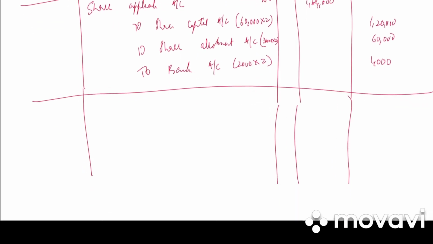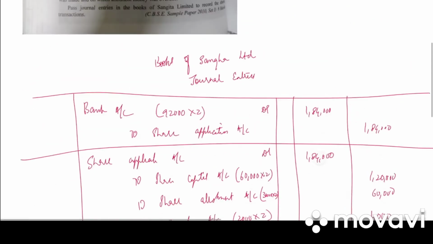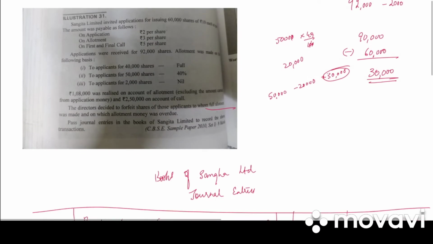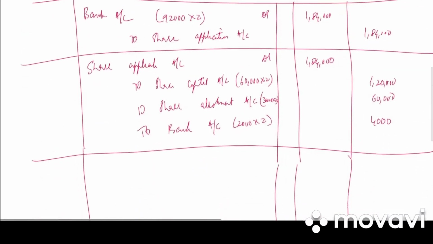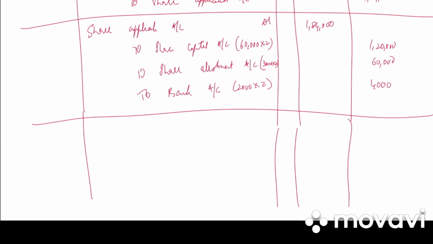So to whomever the shares were not given, they have refunded the money, that is to bank account. Share allotment: out of 92,000, 2,000 were rejected. Out of 90,000, the company only gave 60,000 to the public. So 30,000 is adjusted towards allotment. Next entry we have is share allotment account debited to share capital account. How much is it? 60,000 and the allotment money is 3 rupees. So 1,80,000 debit, 1,80,000 credit.